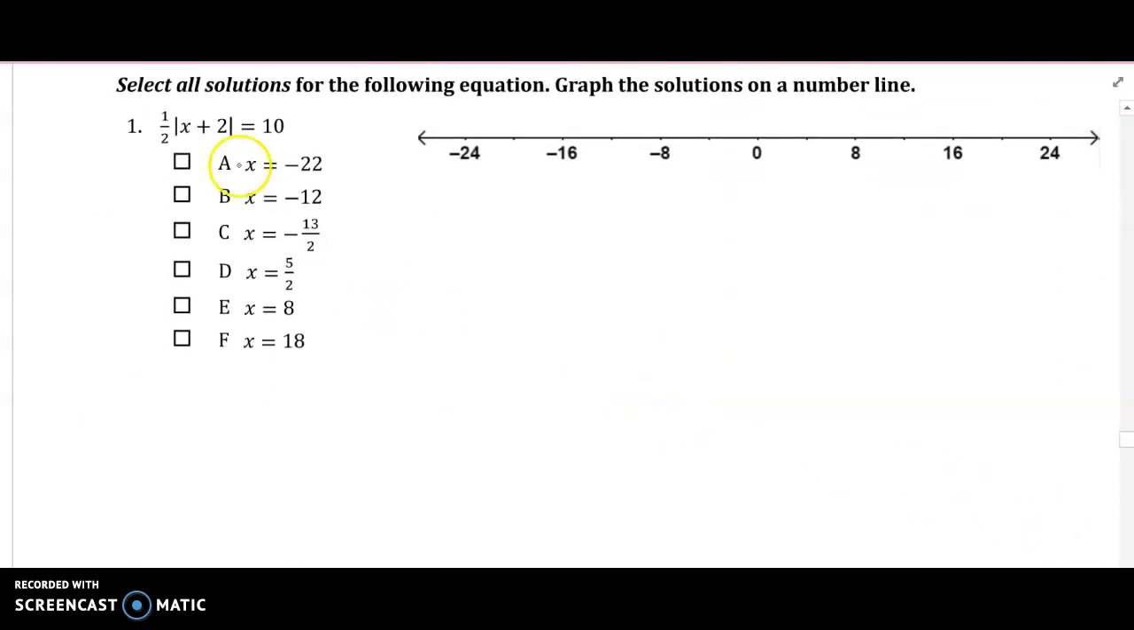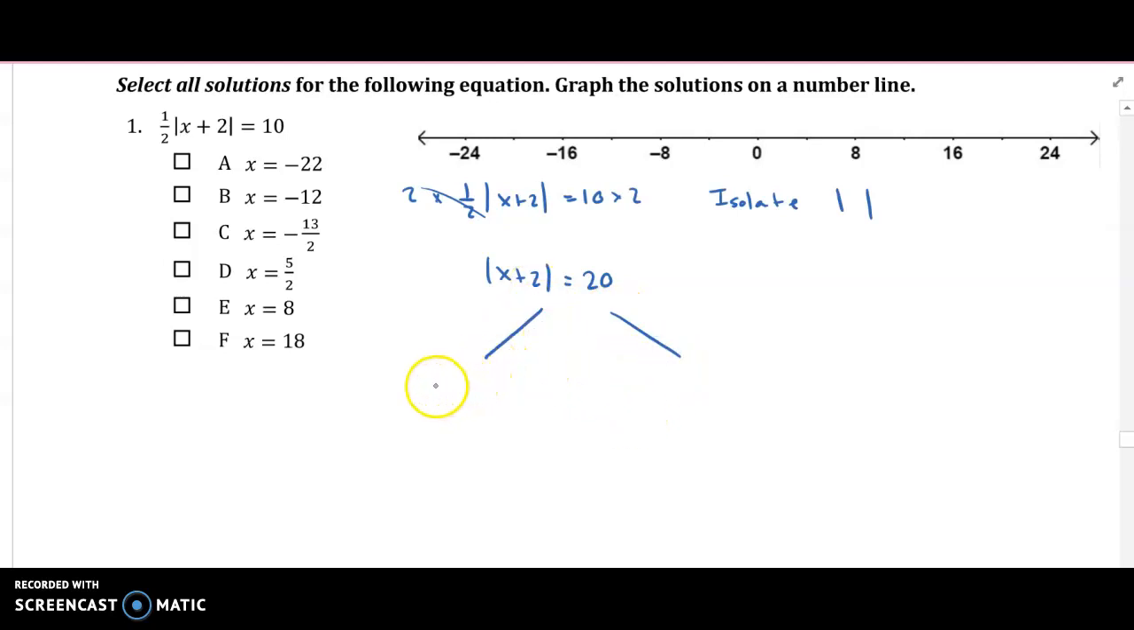All right, let's try our own. Select all the solutions for the following equation and graph the solutions on the number line. So we have 1/2 of the absolute value of x plus 2 equals 10. All right, so we want to isolate the square root, right? Not the square root, but the absolute value. Okay, so we have to multiply both sides by 2 to get rid of that 1/2. So now we have the absolute value of x plus 2 equals 10 times 2, which is 20. And now we can set up our two solutions: x plus 2 equals 20, or x plus 2 equals negative 20.